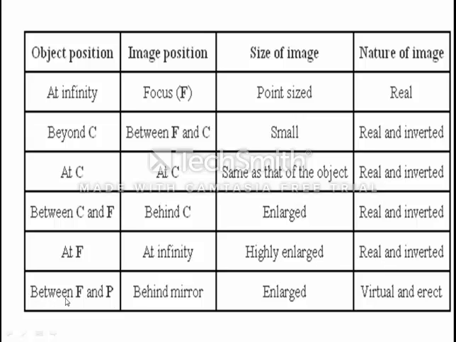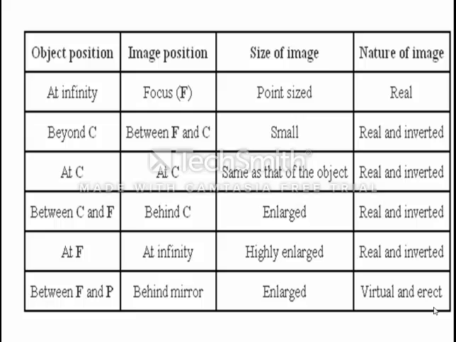And last case, when the object is between F and P, then the image is behind the mirror, the size of the image is magnified, or enlarged, and the nature of the image is virtual and erect.